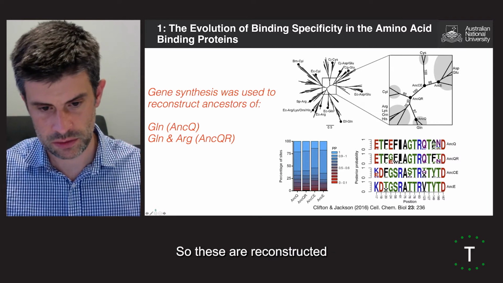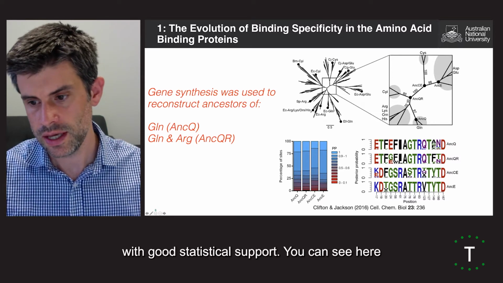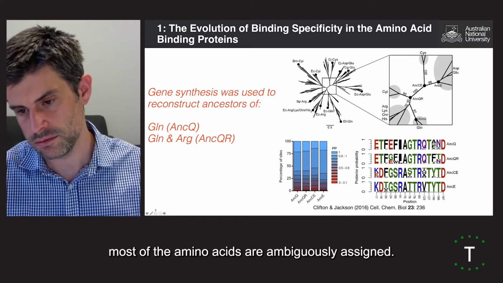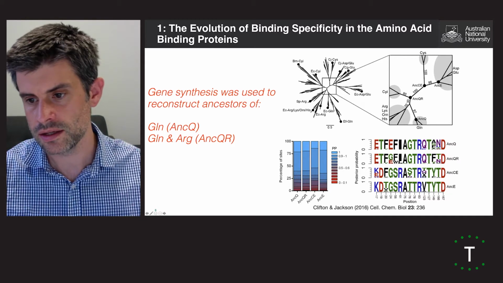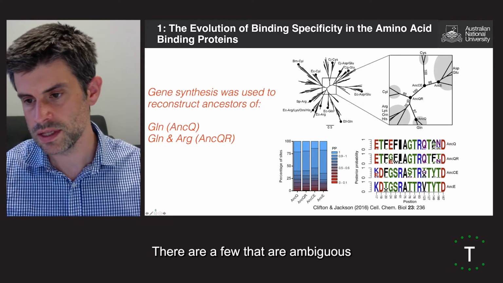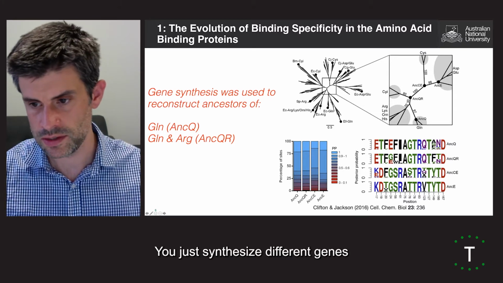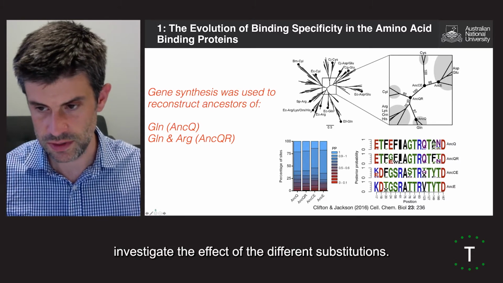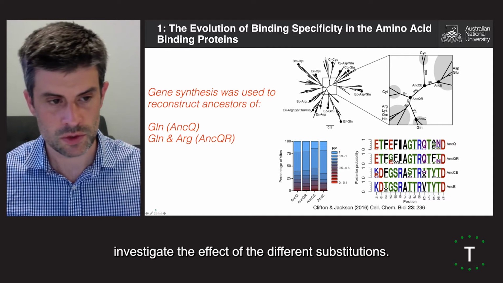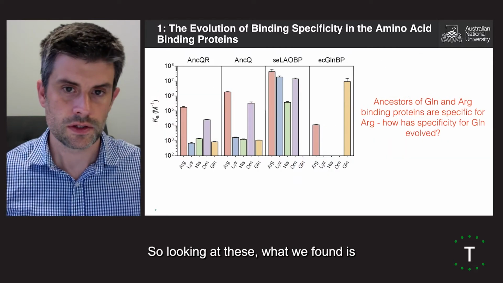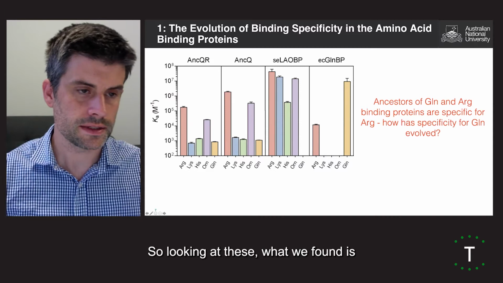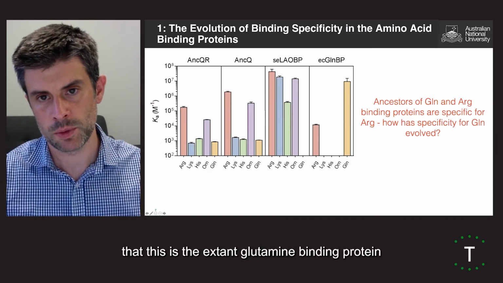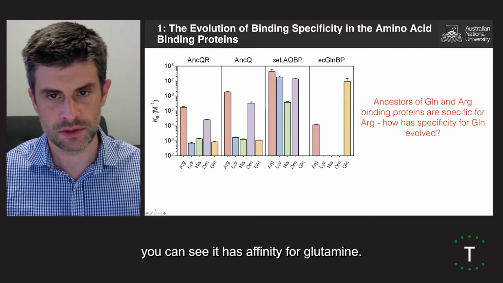These were reconstructed with good statistical support. You can see here in this logo view, most of the amino acids are unambiguously assigned. There are a few that are ambiguous, and these are pretty easy to test. You just synthesize different genes with different amino acids at these positions to investigate the effect of the different substitutions. Looking at these, what we found is, and this is the extant glutamine binding protein, you can see it has affinity for glutamine.